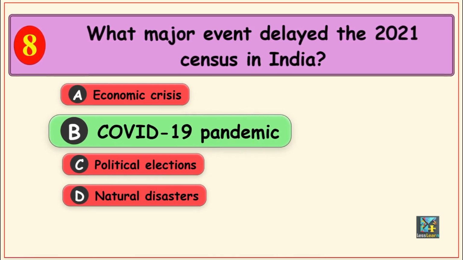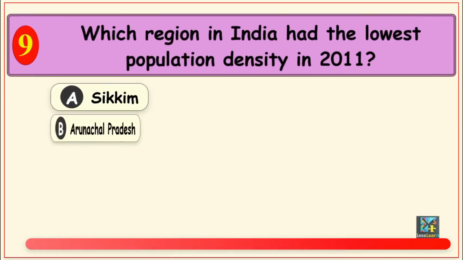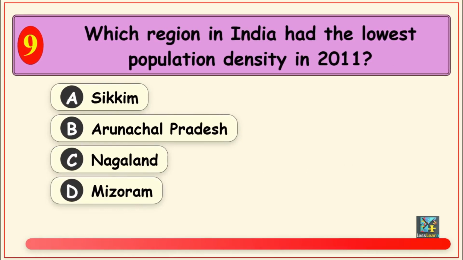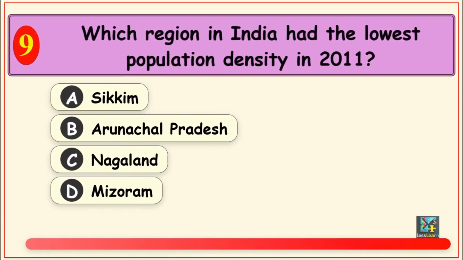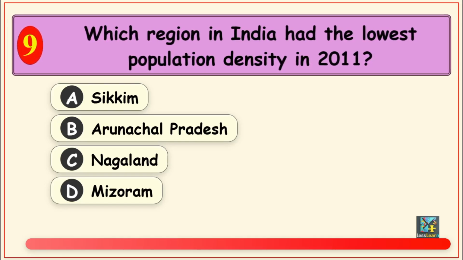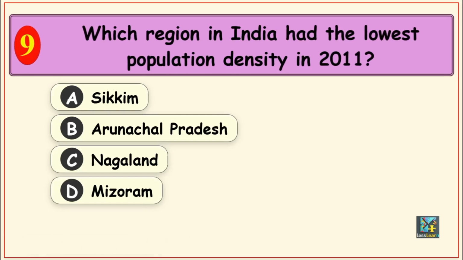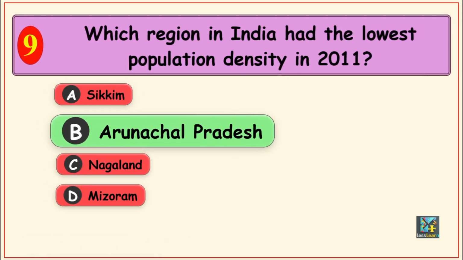Here's the next question, which region in India had the lowest population density in 2011? Options are, Option A, Sikkim, Option B, Arunachal Pradesh, Option C, Nagaland, and Option D, Mizoram. The correct answer is, Option B, Arunachal Pradesh.